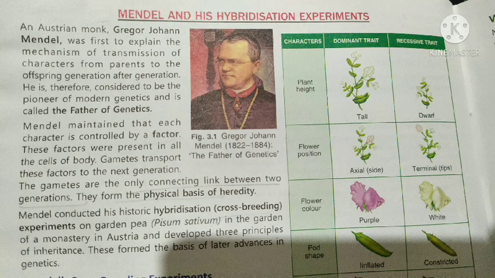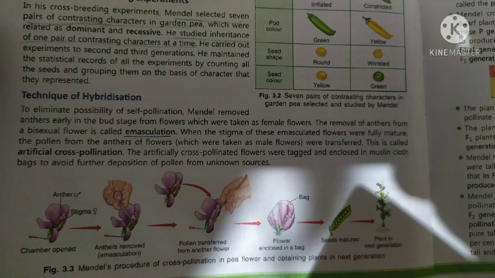So first of all, you should know his technique of hybridization. Now, here in this picture, you are observing Mendel's procedure of cross pollination in pea flower and obtaining plants in the next generation.